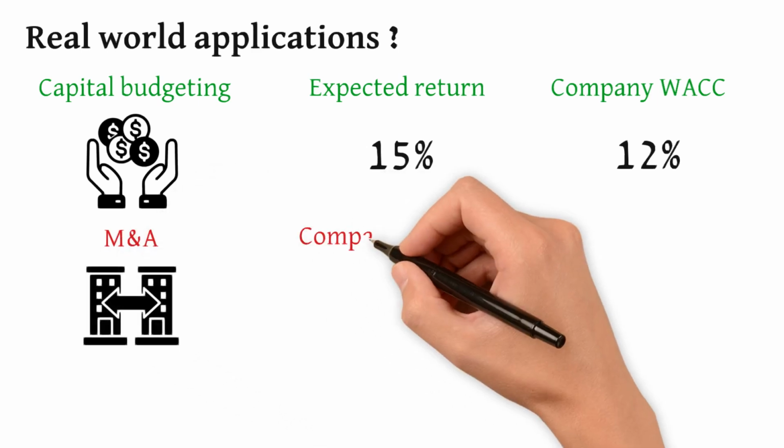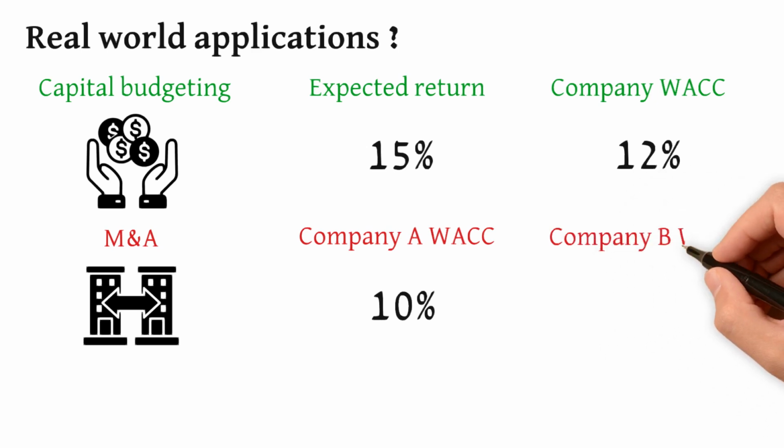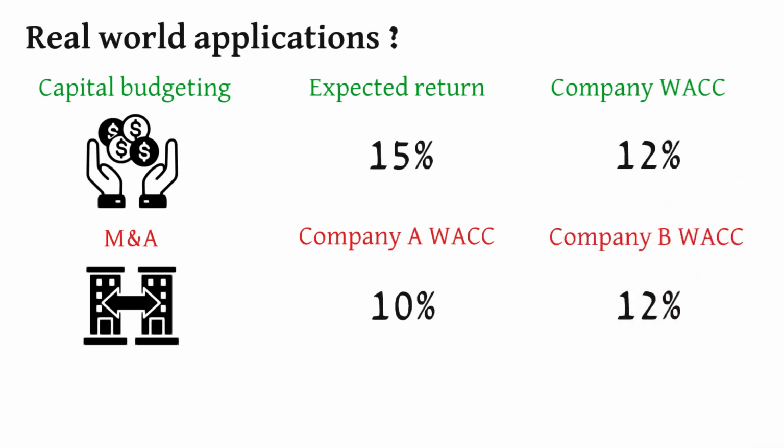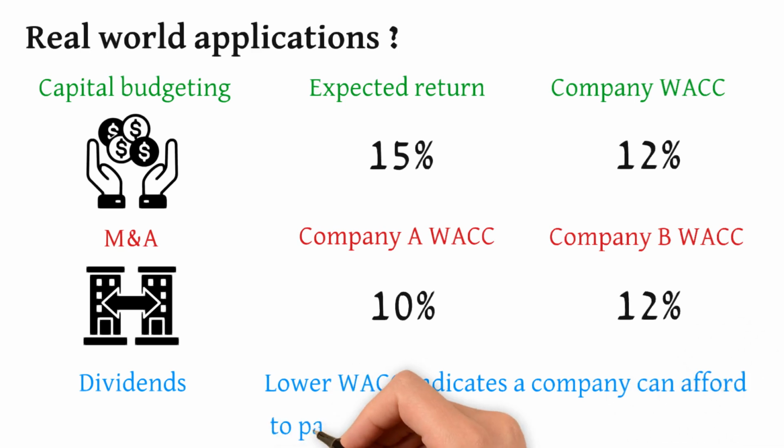If company A, which is the larger company, has a WACC of 10%, acquires company B with a WACC of 12%, the deal will likely create value. And finally, dividends. A lower WACC indicates that a company can afford to pay higher dividends, which is attractive to income investors.